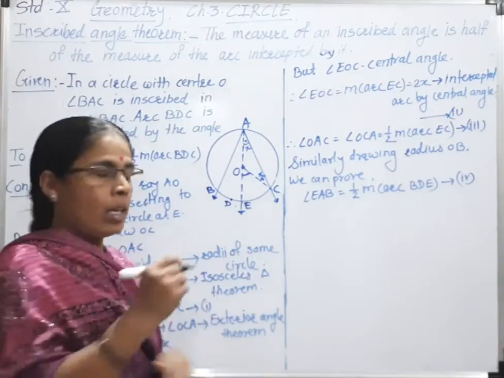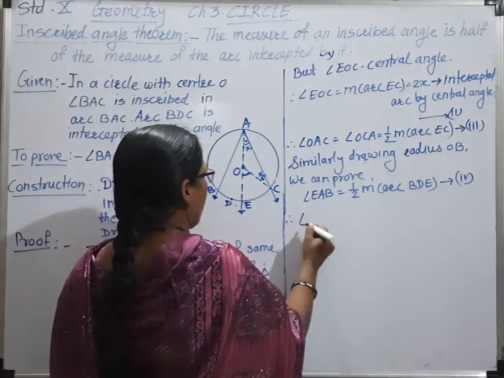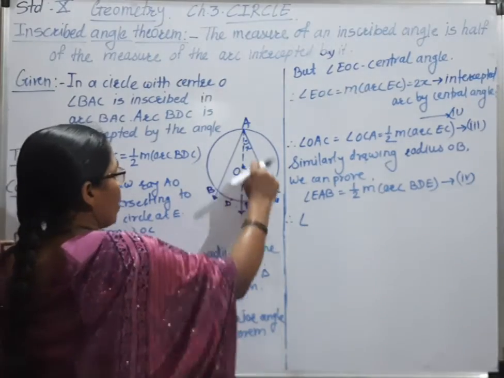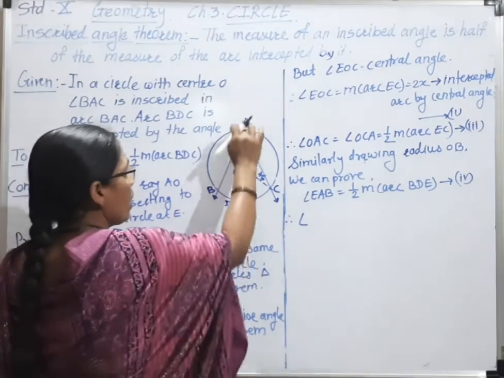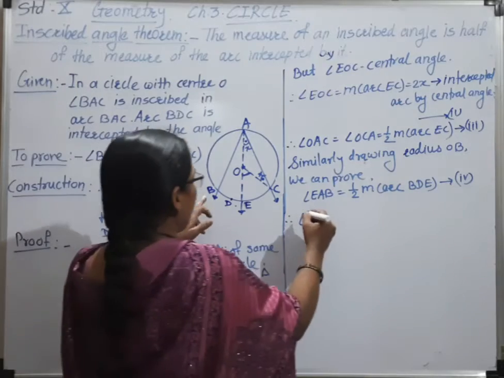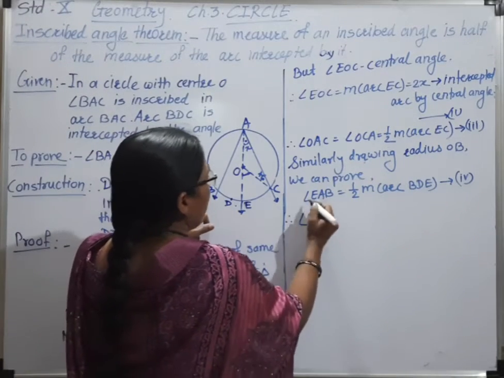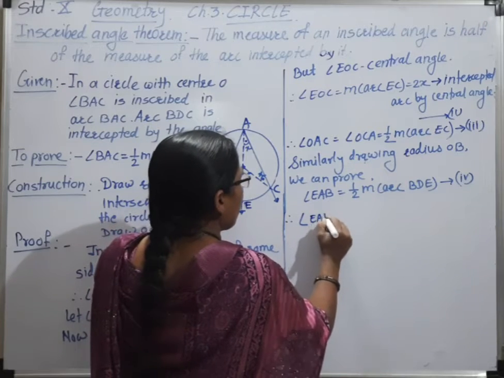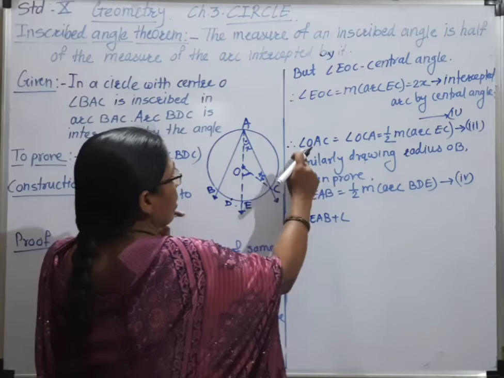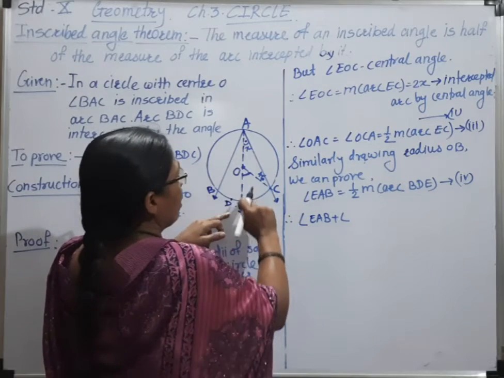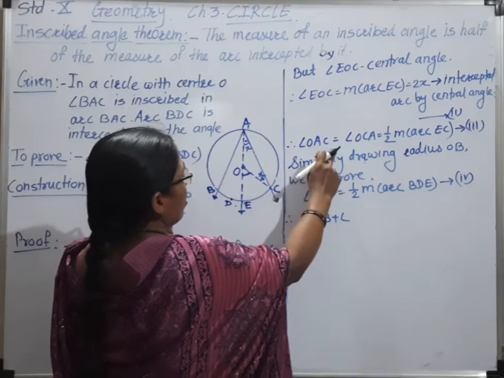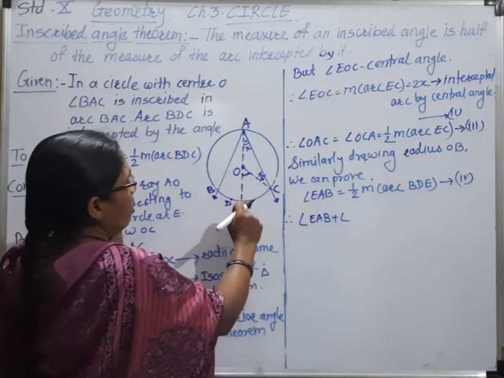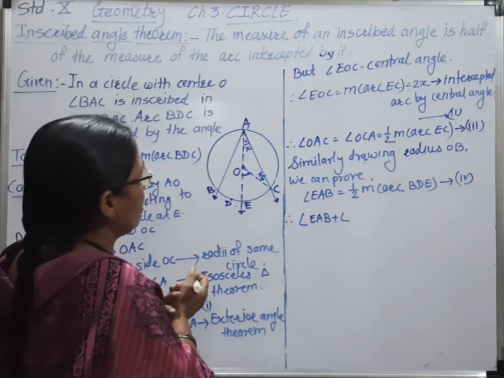Now therefore we have to add these to prove angle BAC. Now we have BAE and EAC, or CAE. So we write angle EAB plus angle CAE or EAC.